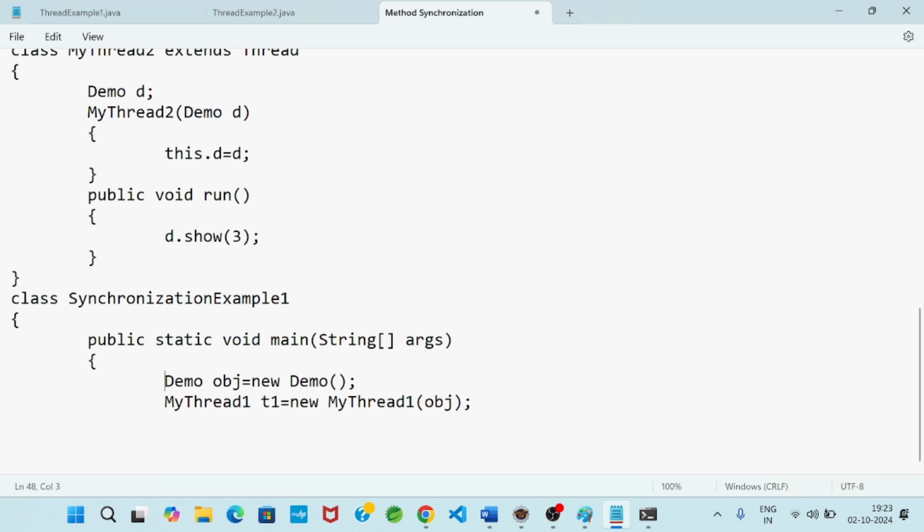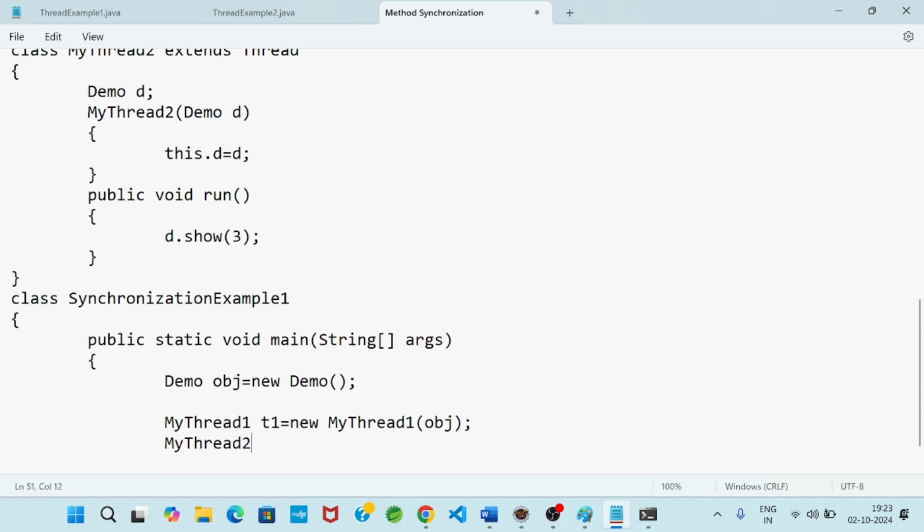Now the Demo class and MyThread1 class are linked, because I passed obj representing the properties of the Demo class. Now obj is assigned to t1, so the object t1 also will represent the Demo class property. That means in this way I linked the Demo class and the MyThread1 class. Similarly for MyThread2, object name t2 = new MyThread2(obj).